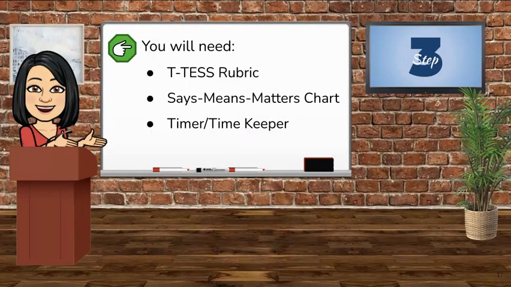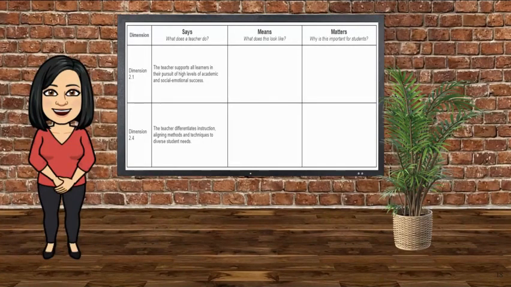You will need the T-Test rubric, the Says Means Matter chart on page 3 of the guide, and a timer and a timekeeper. You will have 15 minutes total to discuss what the dimension statement means and why this matters. To create space for everyone to share their thoughts, I suggest using a 3 or 4 minute timer for each box. Enjoy!